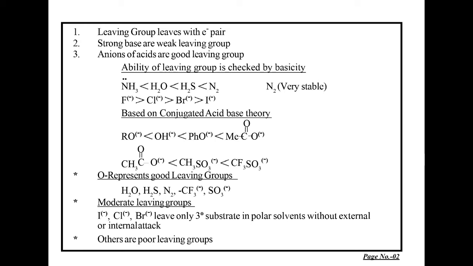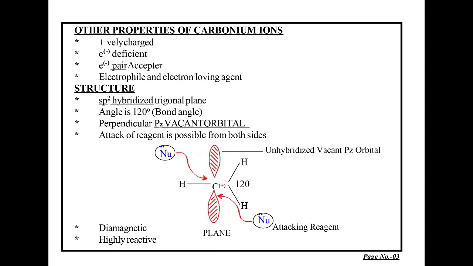They do not need any external or internal attack, so they can easily be ionized, and they will be good leaving groups without any force. Others are poor leaving groups. So the first requirement for the formation of the carbonium ion is that the leaving group has to leave.